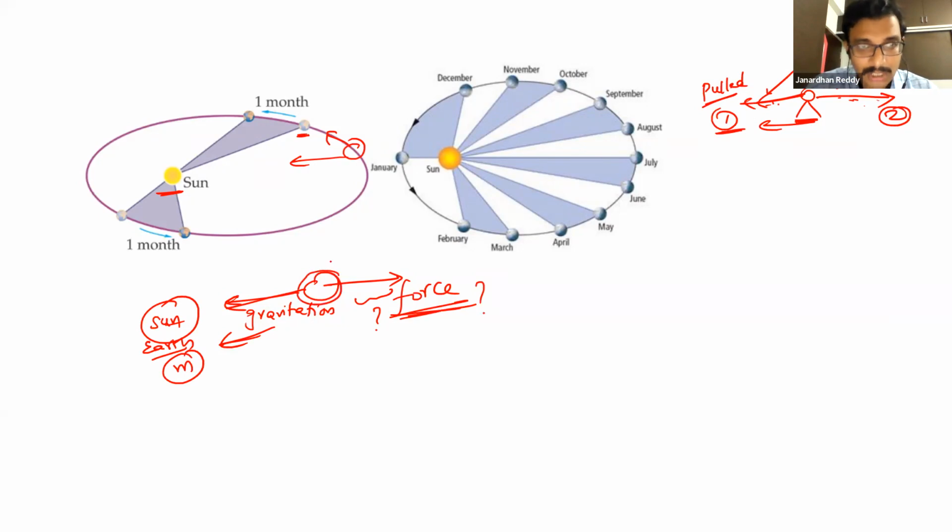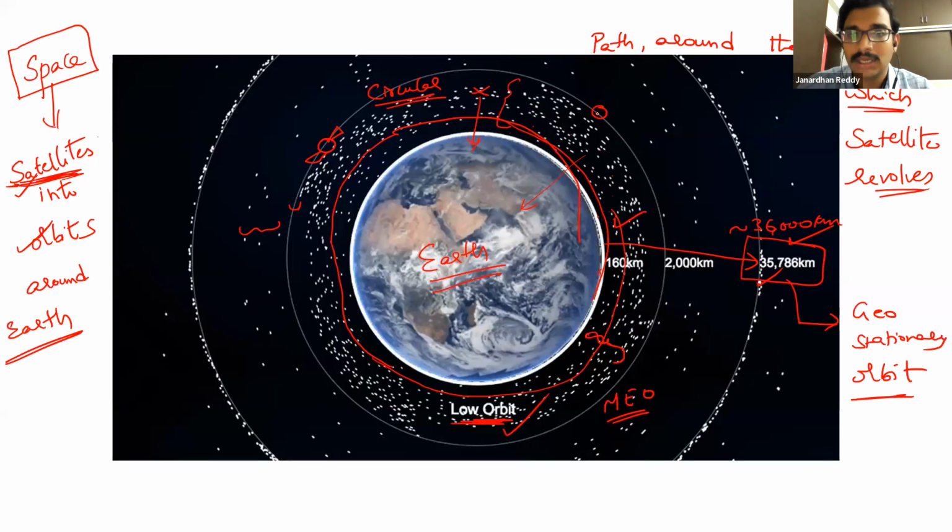Because this body, whether the earth here or the satellites, let us go to the previous picture, they are moving with a velocity. If they stopped moving, they will fall onto the earth. If they stop moving, the earth will pull them. How much is the distance? Whether this much distance also, if they stop moving, the force of gravity will be higher. This force will be cancelled. Only this force will be there. It will be dragged towards the surface of the earth.